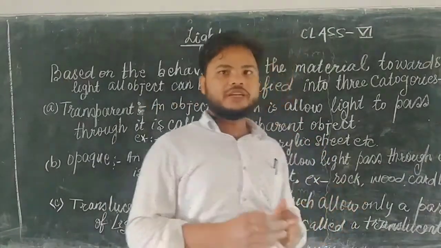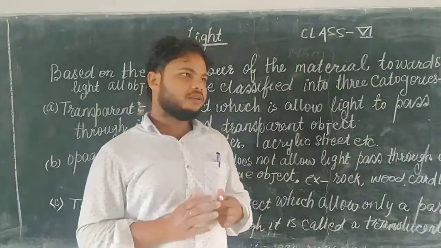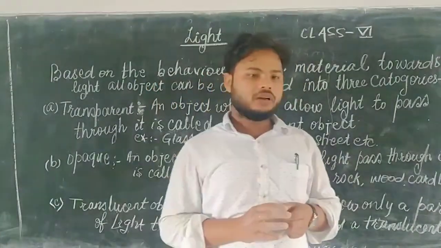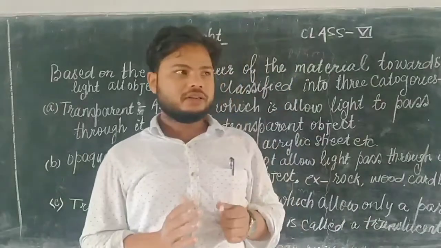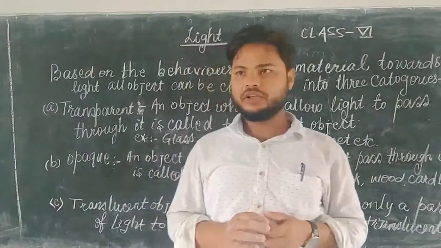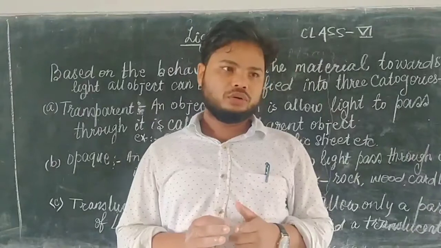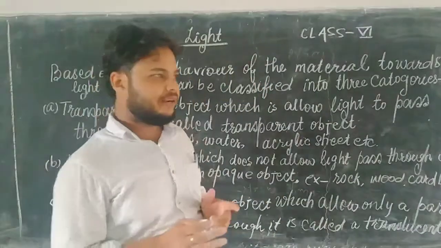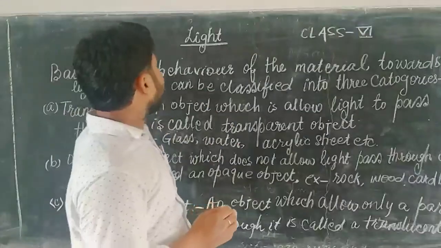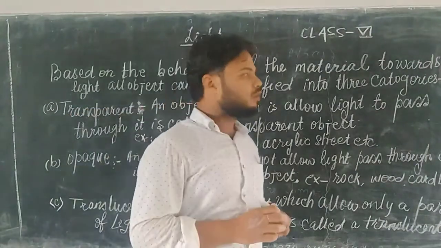According to which objects allow the passage of light, which objects do not allow the passage of light, and some objects which allow the passage of light partially. Okay, now according to the passage of light, based on the behavior of the material towards light, all objects can be classified into three categories.